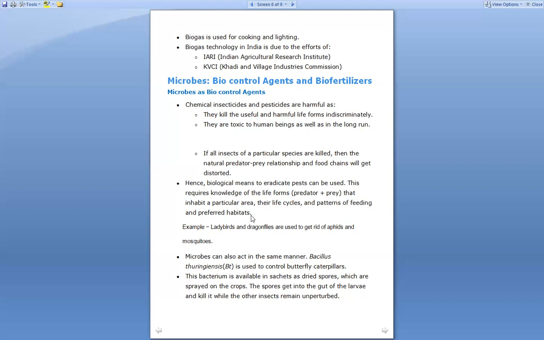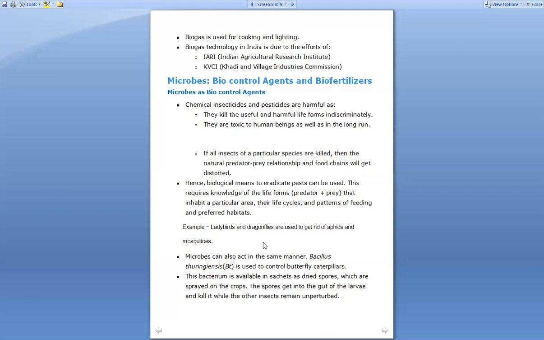They have, what is their life cycles and how they feed on each other, and what are their preferable habits. All these things should be kept in mind, and they should work out some biological ways to control this type of pest, right? The example given over here is ladybirds and dragonflies, which are used to get rid of aphids and mosquitoes, right? So aphids and mosquitoes, these two of them, right?